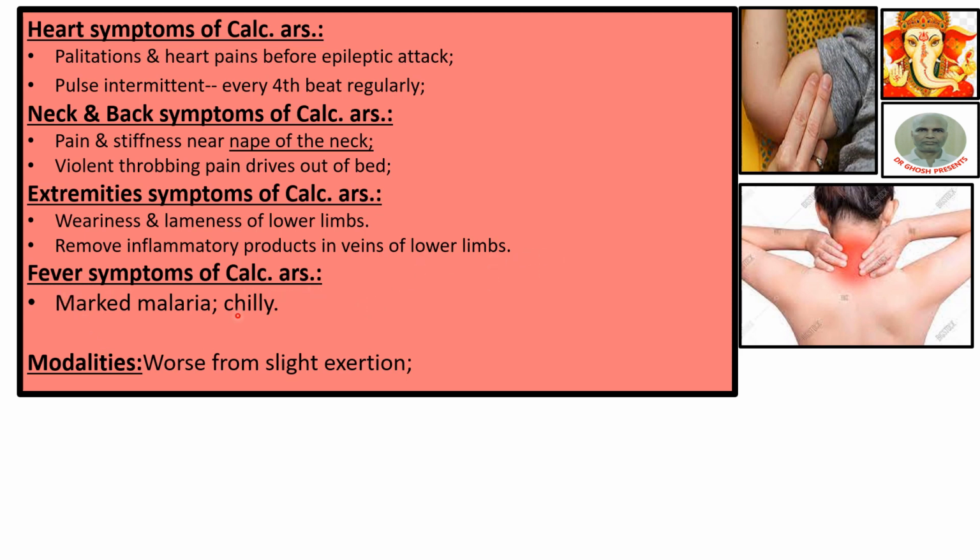Fever symptoms of Calcarea Ars. Marked malaria. At one time, when malaria was very rampant, Calcarea Ars was extensively used as a malarial remedy. And there is extreme chilliness also in the patient of Calcarea Ars. Modalities: worse from slight exertion. The patient is a heart patient, so naturally from any exertion of the heart, whether heavy or light, the patient will always get worse, because we cannot tolerate that exertion. The heart is in dangerous condition.